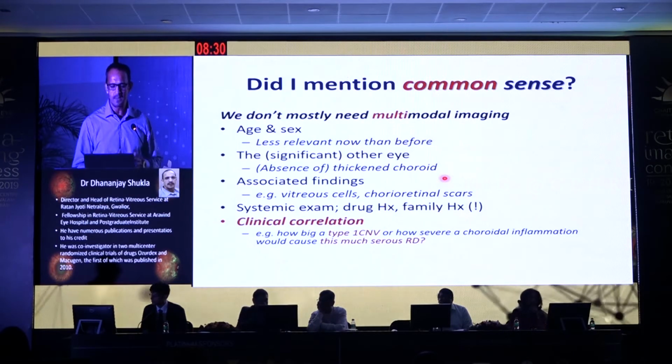Looking at common sense things like age and sex, though they are less relevant now in case of CSCR, as I'll discuss later, than before. The other eye, the presence or absence of thickened choroid, the associated findings like vitreous cells and chorioretinal scars, and systemic examination, and believe me, not just the drug history, but even family history sometimes helps. And finally, the art of clinical correlation, for example, how big a type 1 CNV or an occult CNV would cause so much of a serous detachment, or how much of a choroiditis is required to cause a serous elevation.